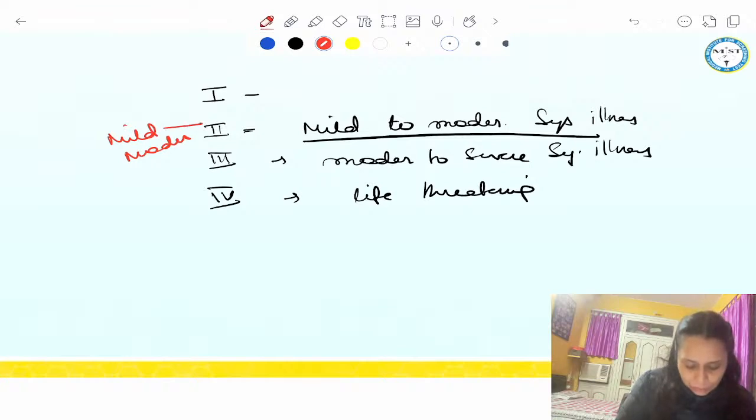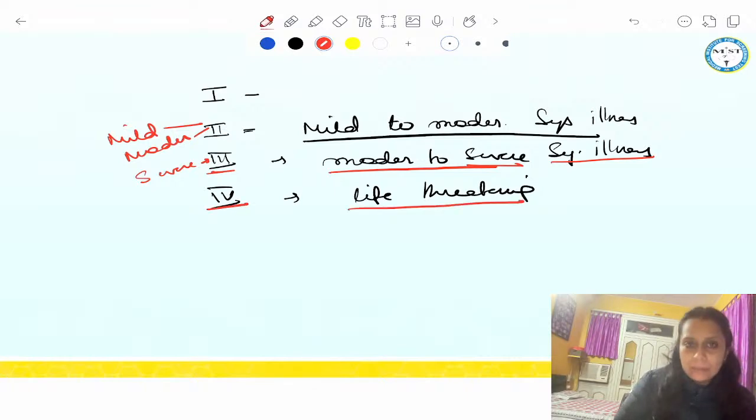So for mild alone, moderate alone, answer has to be 2. For 3, the severe word has to be attached. So moderate to severe would be ASA grade 3. Only severe would also be ASA grade 3. And for 4, it should be life-threatening systemic illness, right? So 4 should be that patient is not able to carry his normal activity also.